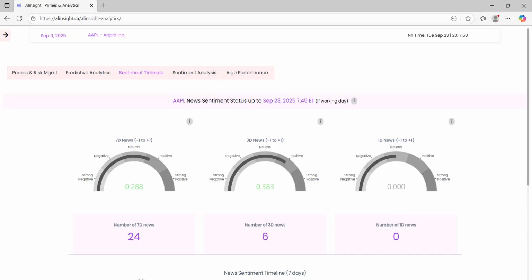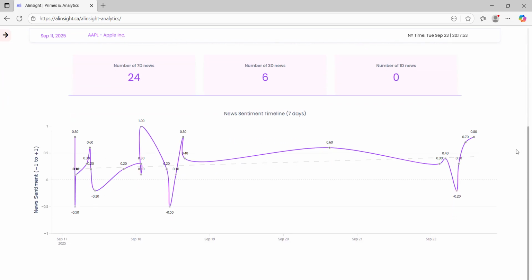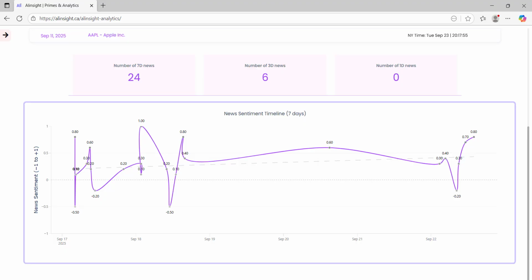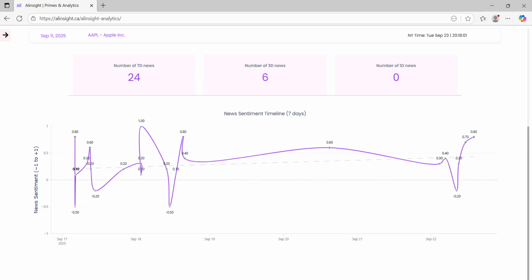Sentiment timeline chart. Below the 6 indicators, you'll find the news sentiment timeline chart. This chart visualizes every news article about AAPL published in the last 7 days. When you hover over any point, it shows the published date and time in Eastern Time, the news source, the sentiment score assigned by our AI, and the headline of the article. On top of the data points, the chart also includes a trend line. This shows the overall direction of news sentiment for AAPL across the week.